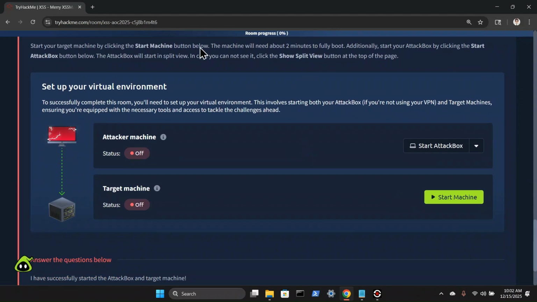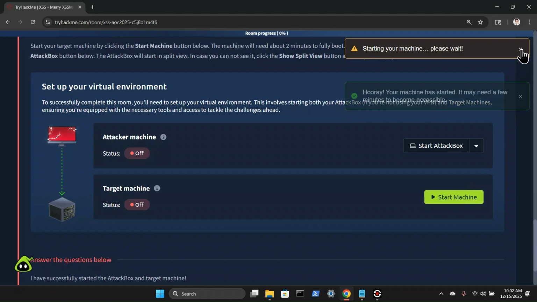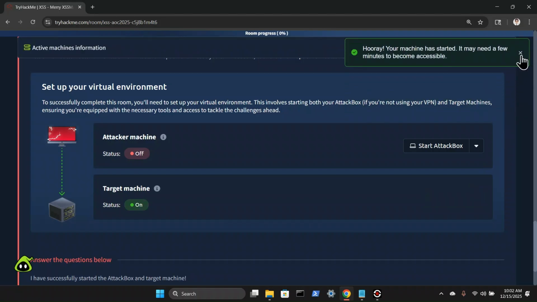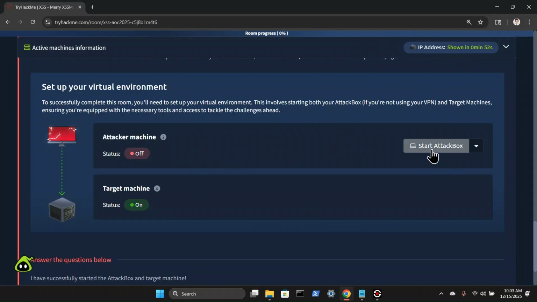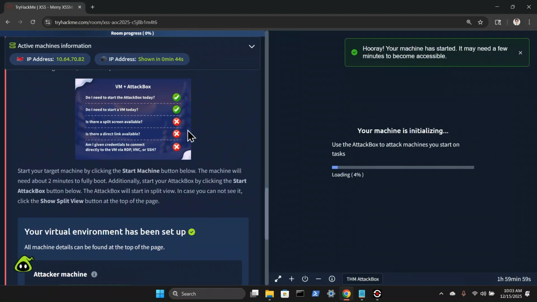This right here is just explaining how we can start everything today. So to start the target machine, we're going to click Start Machine. We'll get a couple pop-ups here. Close those bad boys out. Right here, this is where our target machine IP will appear. And then for the attack box, we're going to click Start Attack Box. And we're going to wait for that to pop up in split screen, even though it states no split screen. Oh, look at that, split screen.